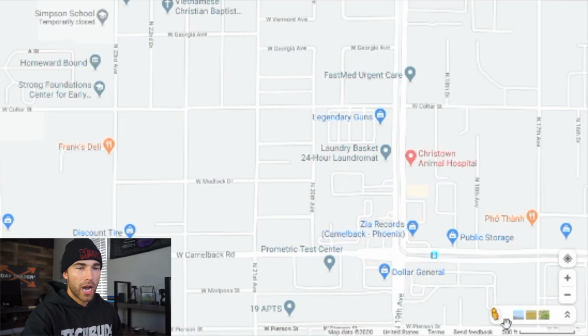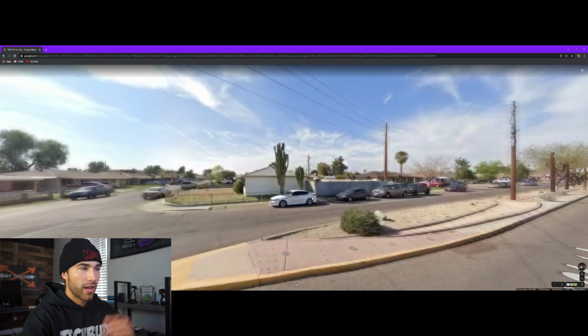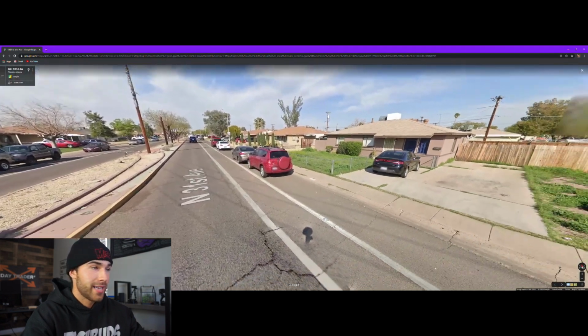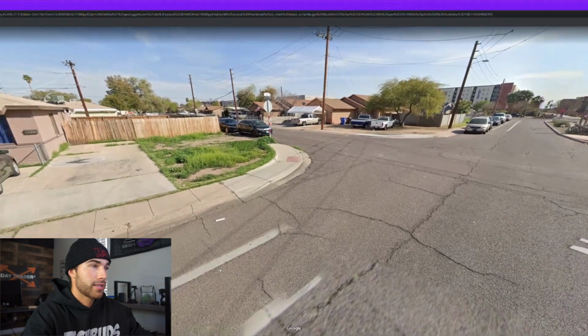So once you get on Google Maps, you're basically going to find that neighborhood. You can either type in a street name or a zip code. For my example, I just typed in the zip code, and this is what it brought up right here. So we're basically going to go down to the bottom right corner, and you guys are going to click on this guy, and you can drop him on any street that you want to. We're just going to drop him right here. Now this is extremely random. You can literally be on any street in the entire United States or wherever you live. The street is completely irrelevant to the actual process of what we're doing right now.